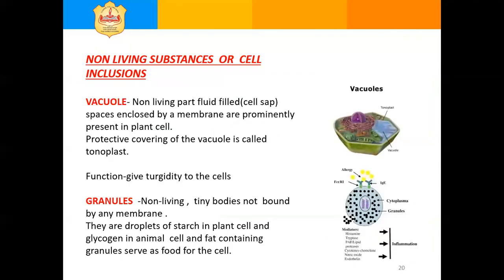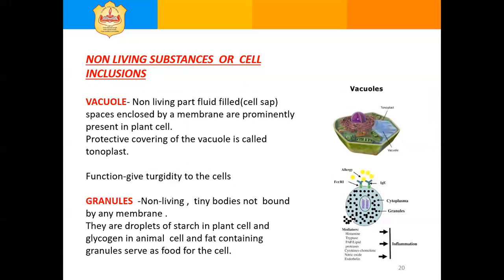Next, non-living substances or non-living inclusions, cell inclusions: vacuoles and granules. Vacuoles are clear spaces filled with fluid present in the cytoplasm, enclosed by a single membrane. The outer membrane is called tonoplast.